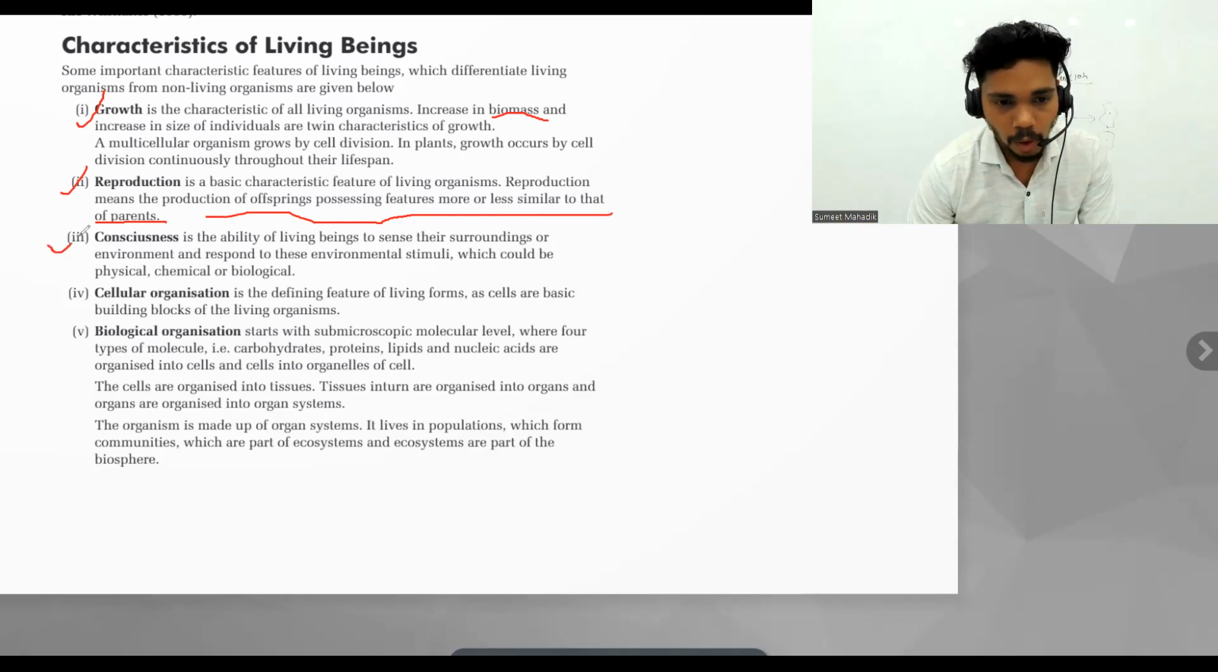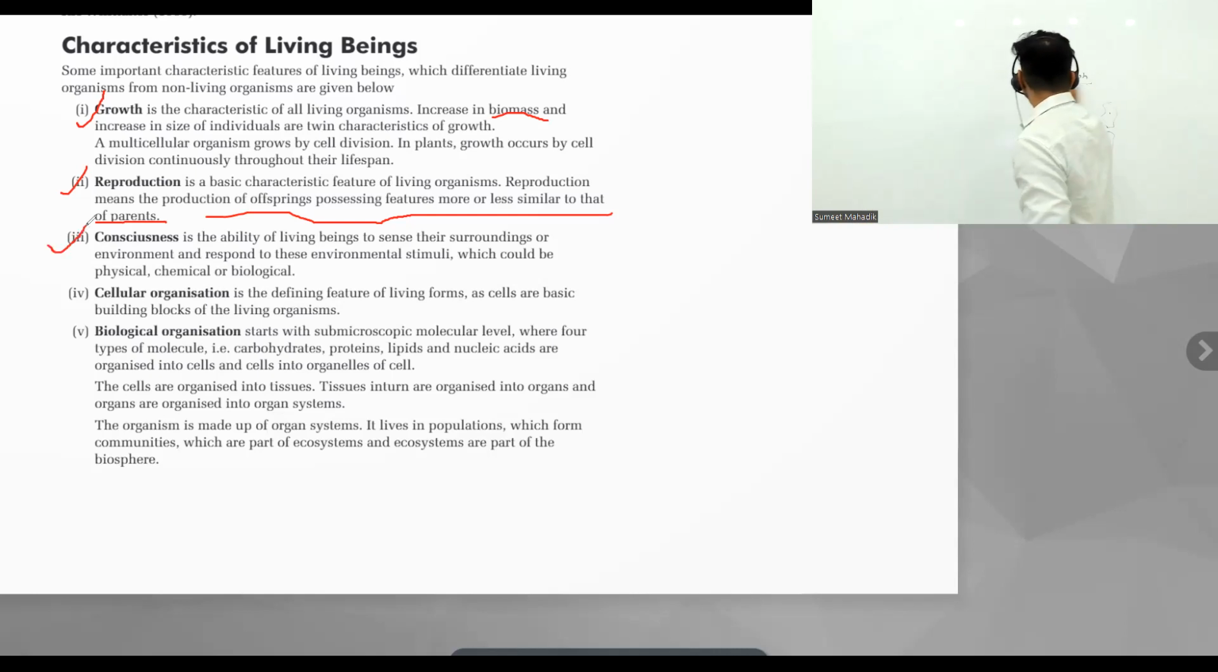Now the third one is consciousness. What do you mean by consciousness? The moment I talk about consciousness, it means being aware.